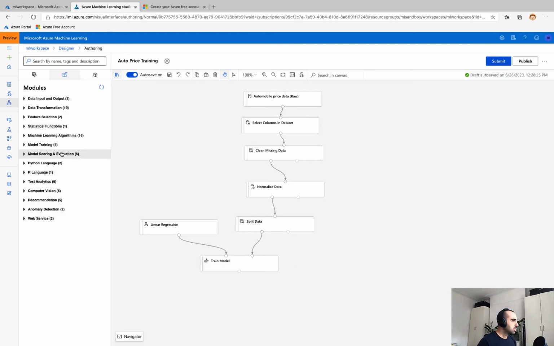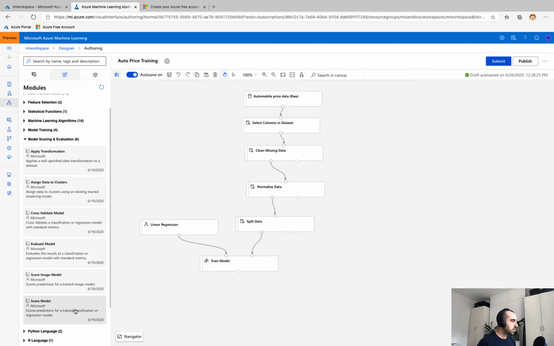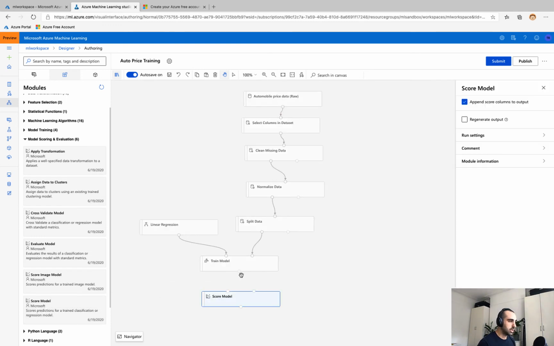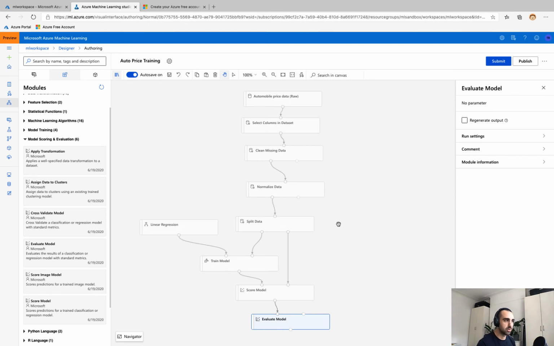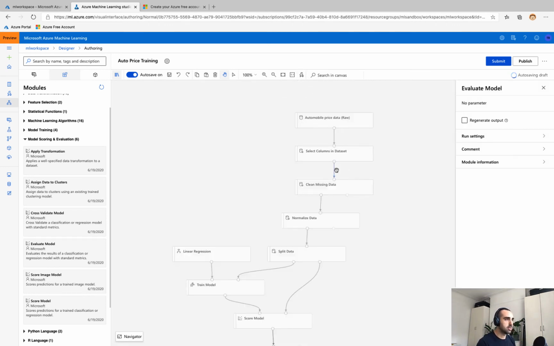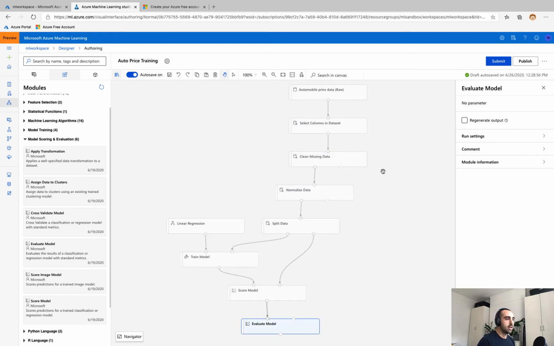So the next one we want to drag in is score. Score model will use the trained model as well as that fraction of the data that we left behind for validation, and we'll use the trained model to predict values, and we'll be able to compare those against the actuals. But rather than just eyeballing that, we're going to bring in the last module, which is evaluate model, to evaluate our scored data set to give us an indication of the model's performance. Now we can clean this up. We've got this auto layout button that will make it nice and neat and tidy, and we're ready to go.